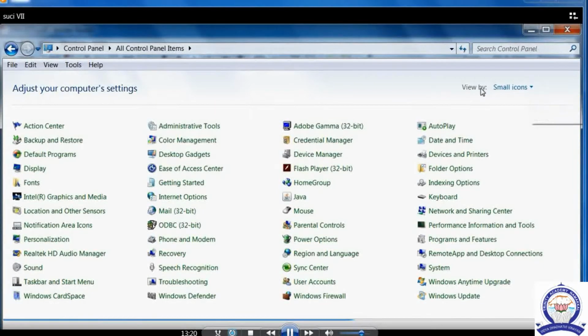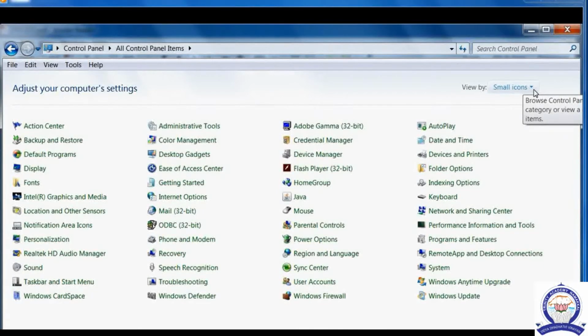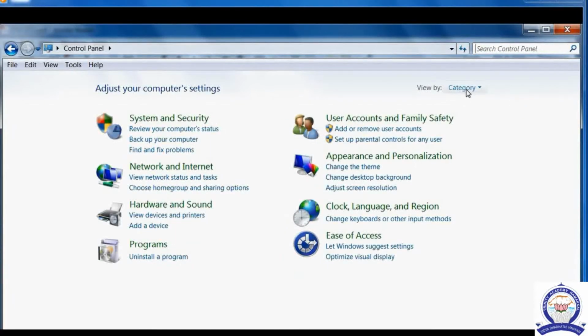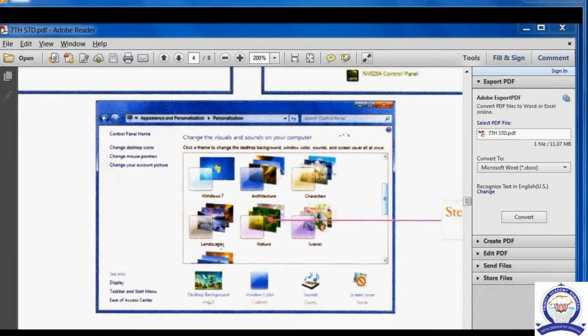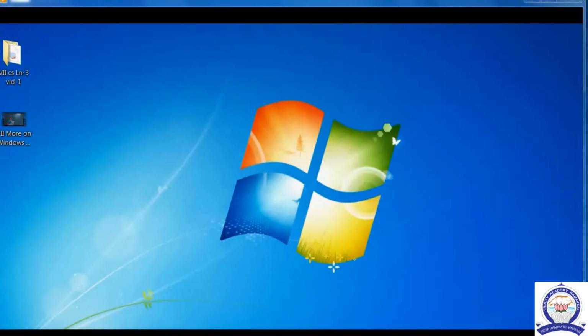So again I am telling how we can open this and use this: category, large icons and small icons. If you have a computer in your home, please operate this same option on your computer also.